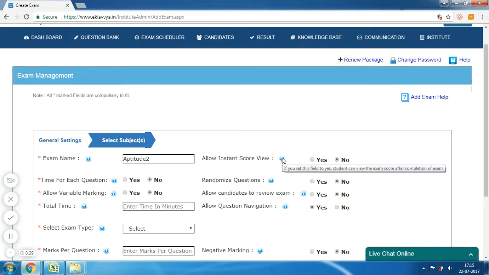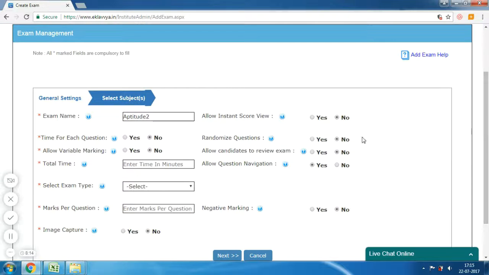Next is Allow Instant Score View. If you set this field to yes, the candidate can view the exam score after the completion of the exam. If you set it as no, then the candidate would not be able to see the score after completion of the exam process.